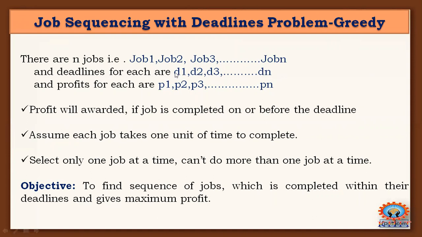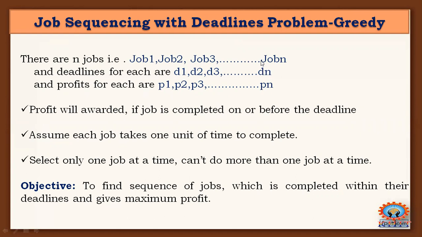Whenever a job is completed by a particular person or a software engineer, he or she may get some profit, some amount like salary. Once the assigned task is completed, the person may get the salary or profit after completion of the job only. Remember, you will get the profit after completion of the job only.